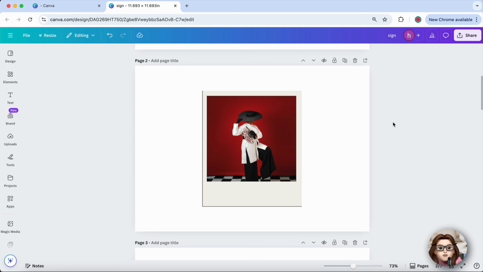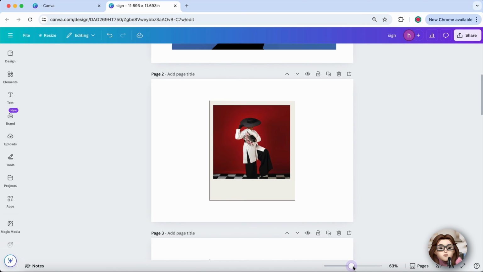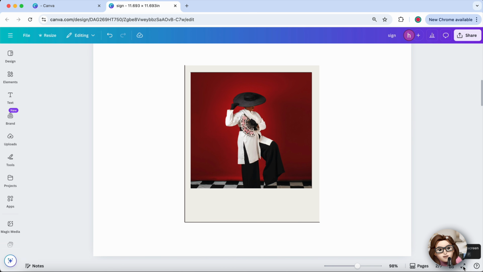Today, I'll show you how to work in Canva in full screen mode for a distraction-free, immersive design experience. While in your Canva project, look for the zoom icon at the bottom right to expand your canvas.